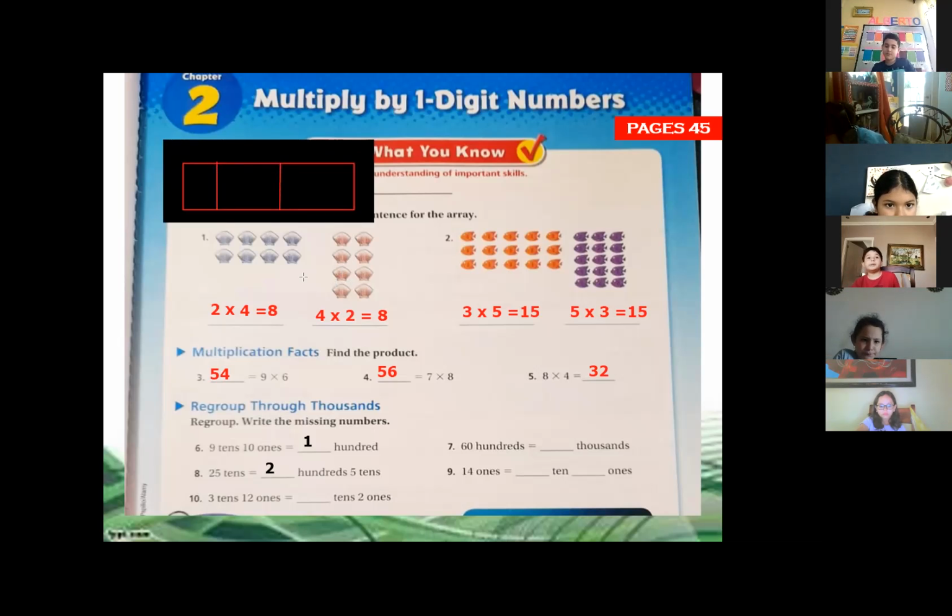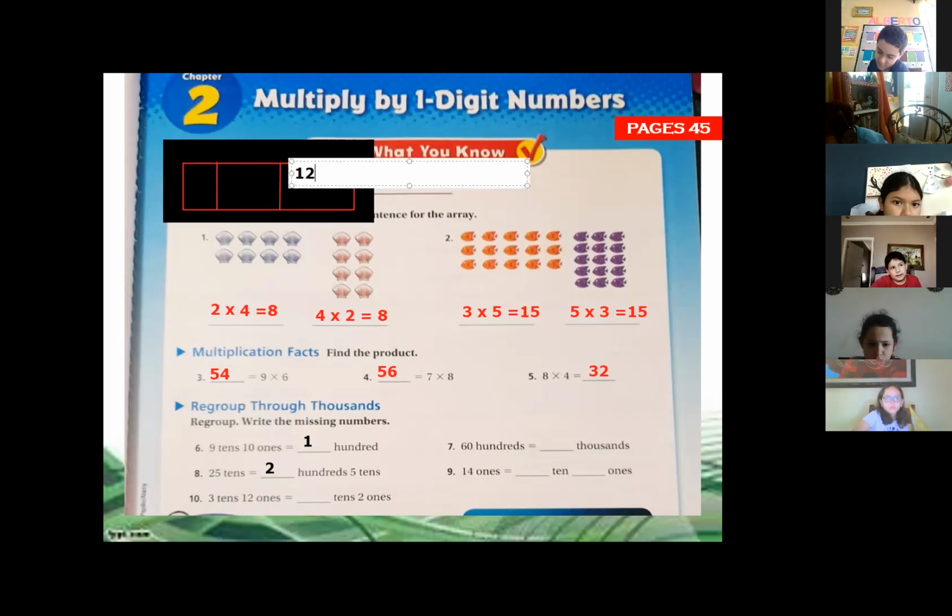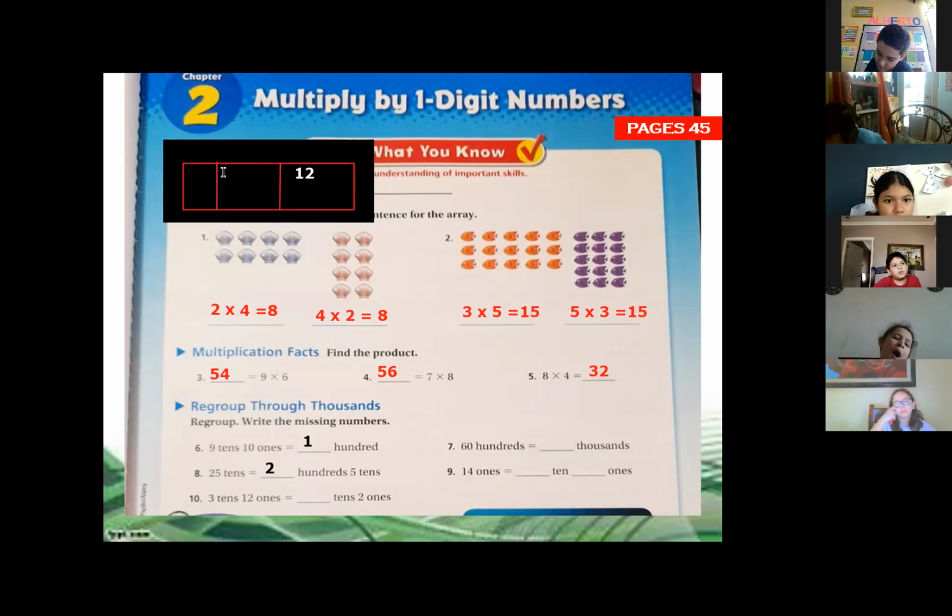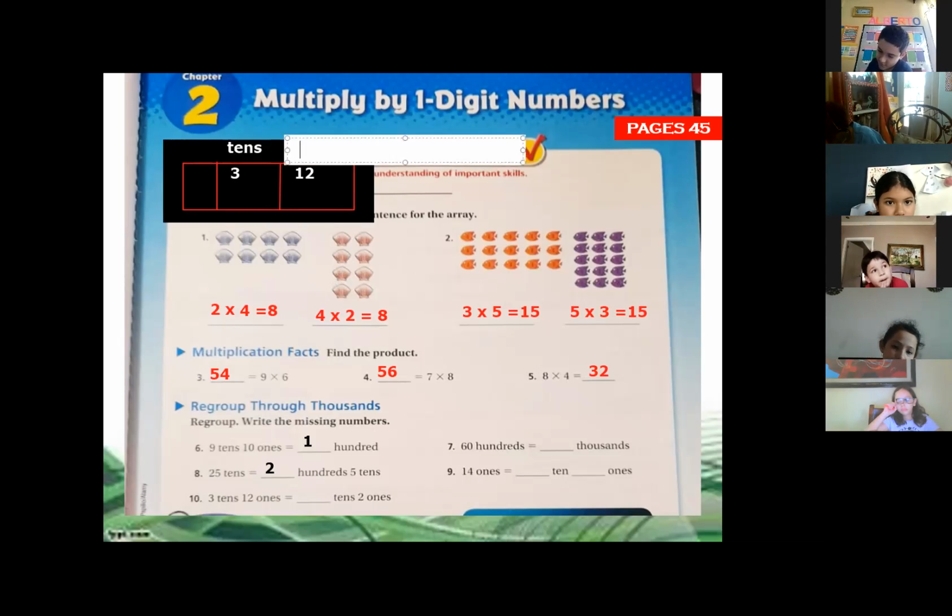Again, it says we have 12 ones and 3 tens, right? So remember that these are tens, and these are ones.